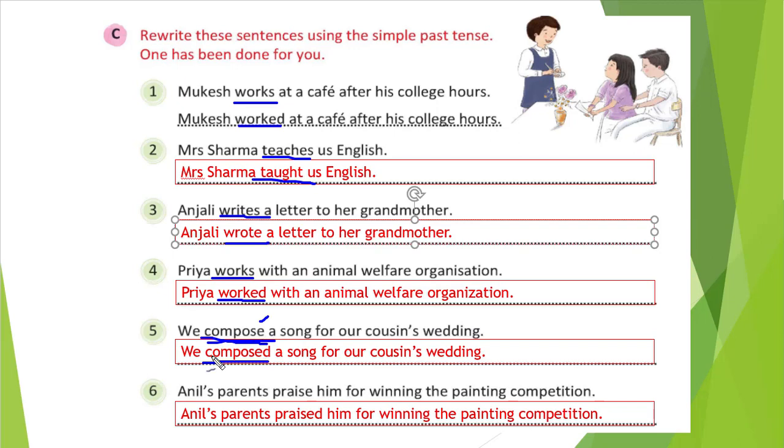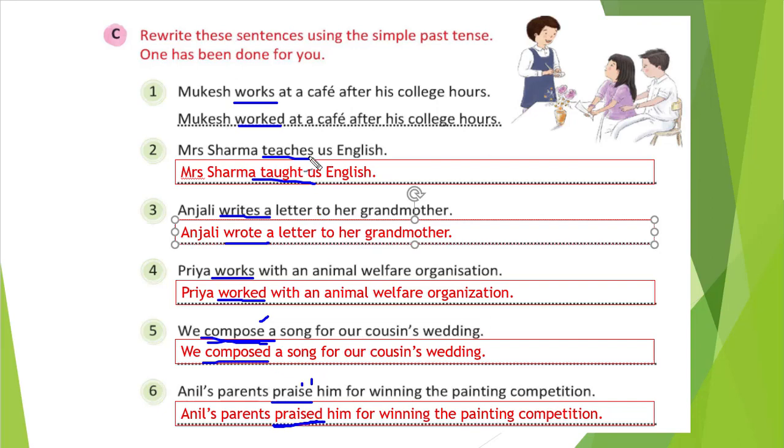Right? You can see sixth one. Anil's parents praise him for winning the painting competition. So here praise. What is the simple past form of praise? That is praised. We will write with a D, right? Because it is ending with an E and here a consonant is there. So we will write simply D. So praised. That is the second form, right? So this way we have created. So Anil's parents praised him for winning the painting competition, right?